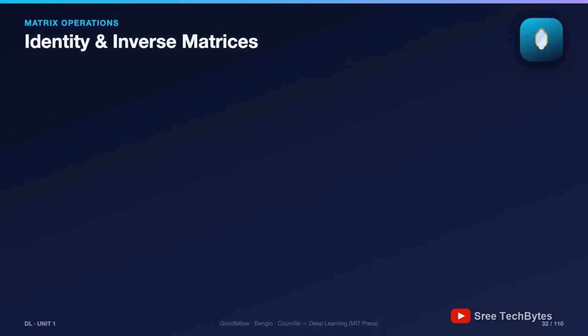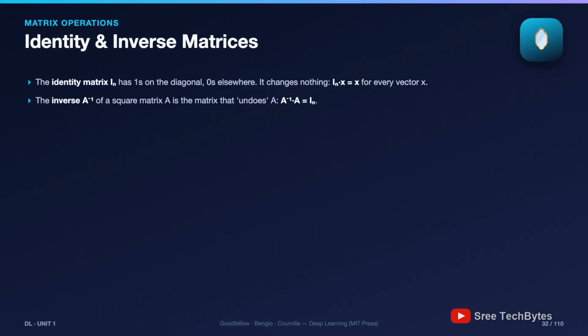Every number system has a 1 and a reciprocal. Matrices do too. The identity matrix, I, has 1s on the diagonal and 0s everywhere else. Multiply any vector by it and nothing changes. It's the matrix version of multiplying by 1. The inverse of A, written A to the minus 1, is the matrix that undoes A: A inverse times A gives the identity. Encrypt then decrypt. Zip then unzip. Do then undo.